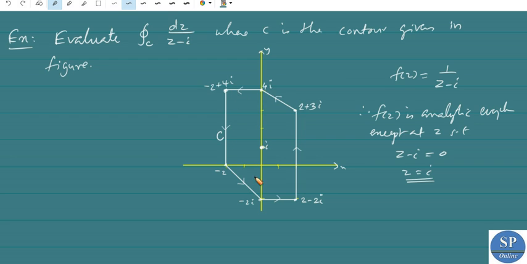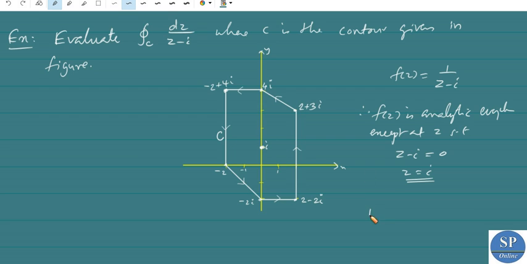Okay, and it is analytic everywhere inside this C and on C. So we have to integrate over this C, so we can take a more convenient simple closed curve. For simplicity we can take a circle with the center i and radius 1. This is 1, this is minus 1, this is 1. So we can take a circle with the center i and the radius 1.